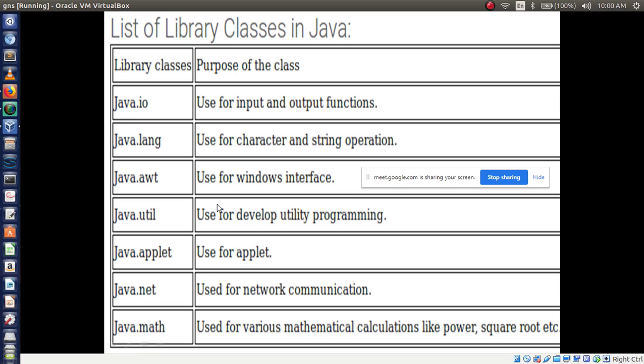These all are some examples of class libraries in Java. Is that clear? You can remember these classes: java.io, java.lang, java.awt, java.util, like that you have to remember. Is that clear? JCL means what is a JCL and examples of JCL.